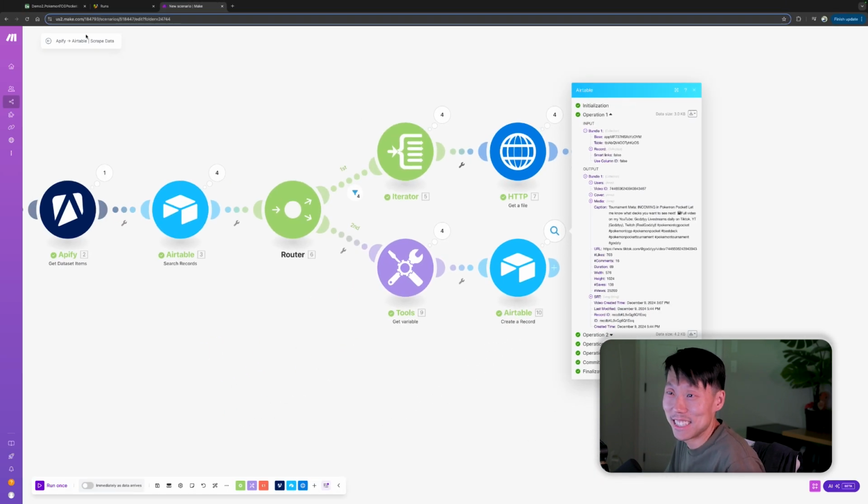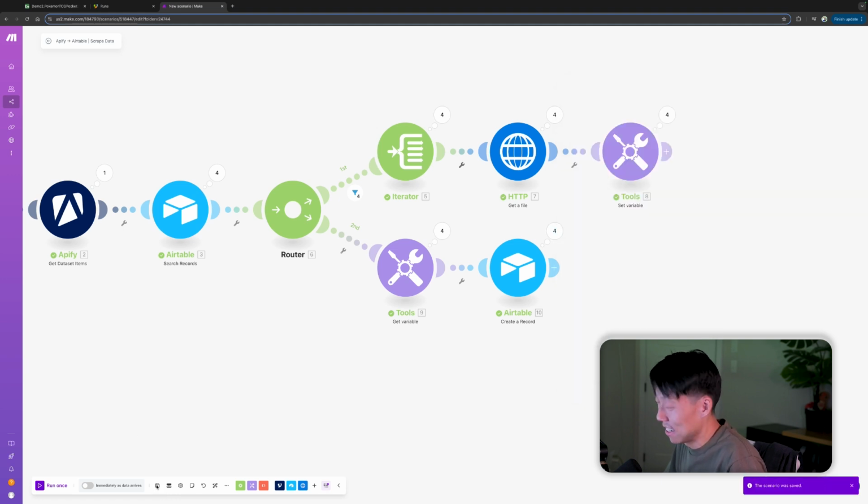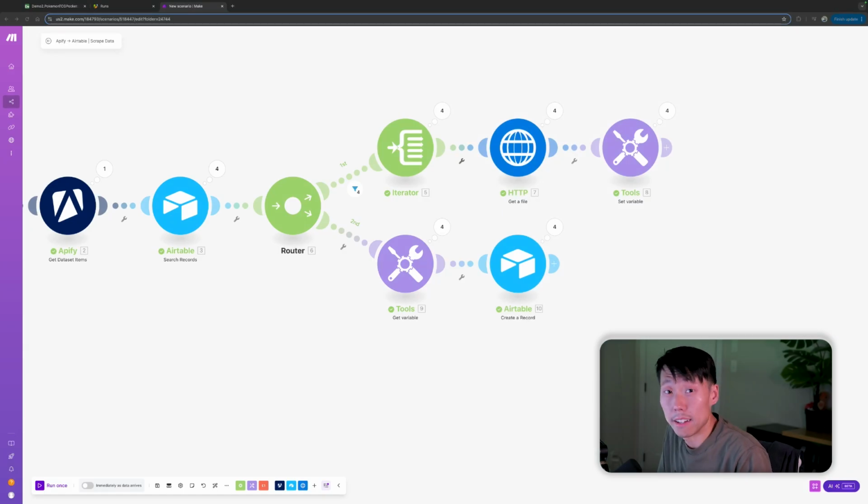All right. We should actually save this scenario. It's showing that it's not saved. Okay. Scenario saved. All right. Now that we know we can get all of our TikTok data into Airtable, let's actually start doing something really cool and summarizing it. We're going to now use actual AI to help us summarize this stuff and actually save time. So this is where I feel like we actually get some magic happening.